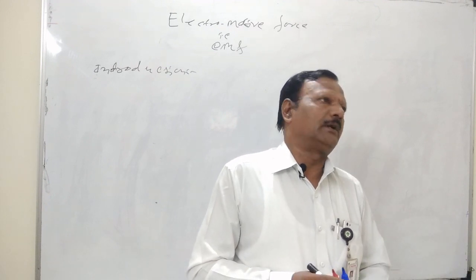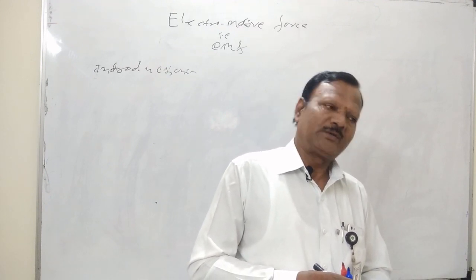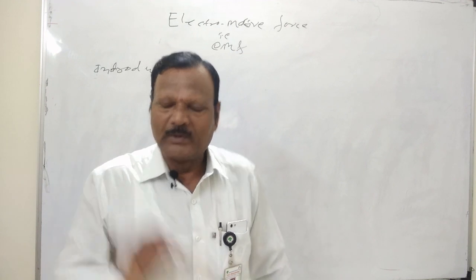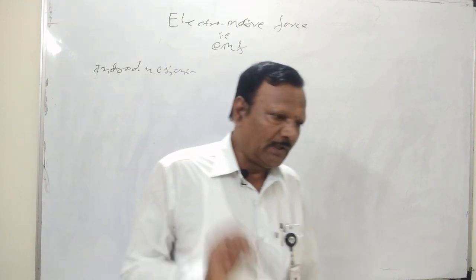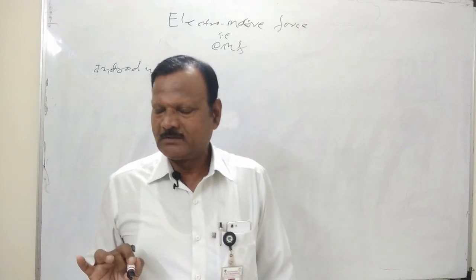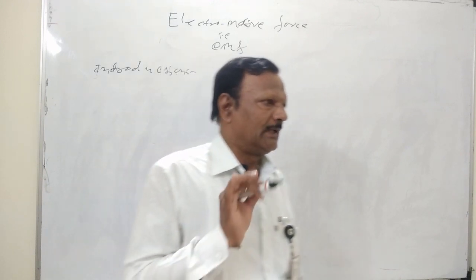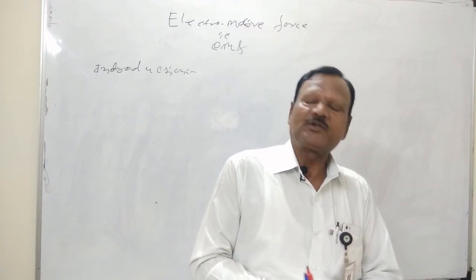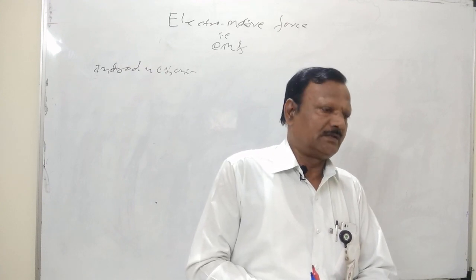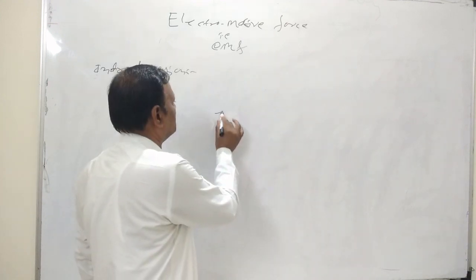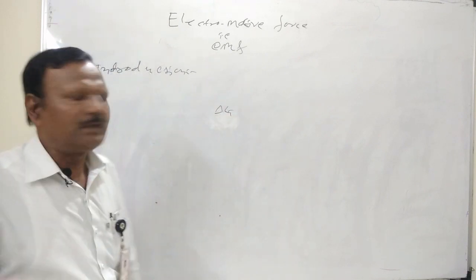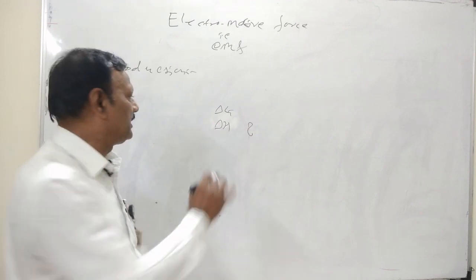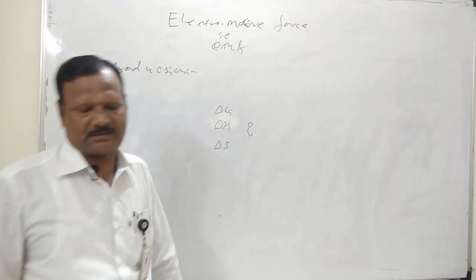thermodynamic parameters related to that concept. Electromotive force is useful for determination of pH, determination of equilibrium constant, and also determination of solubility of sparingly soluble salts. It is also useful for the change in free energy, which is delta G, change in enthalpy, delta H, and the last term, change in entropy, delta S.